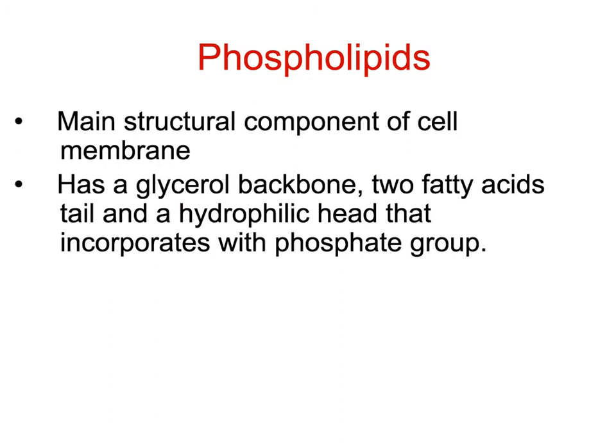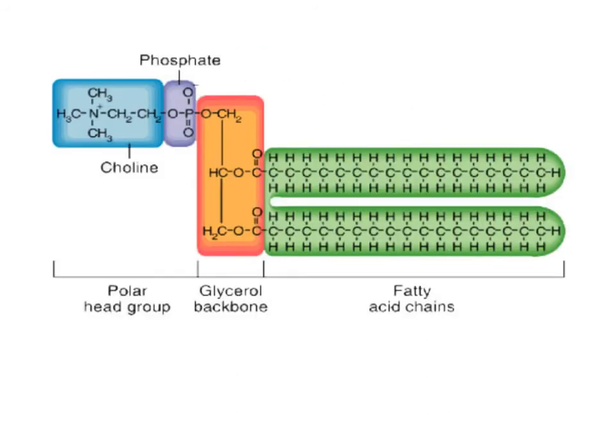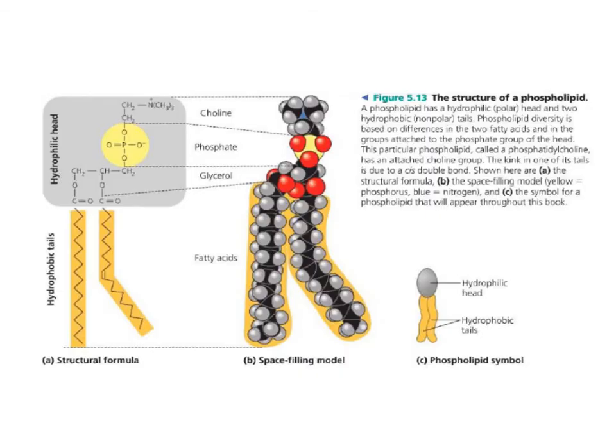The second type of the lipids are phospholipids. They are found in the structure of the cell membrane. They are the main components of the cell membrane. Like triglycerides, there is a glycerol molecule and two fatty acids. But instead of the third fatty acid, there is a phosphate group. You see this phosphate group, and these are the fatty acids, saturated or unsaturated.